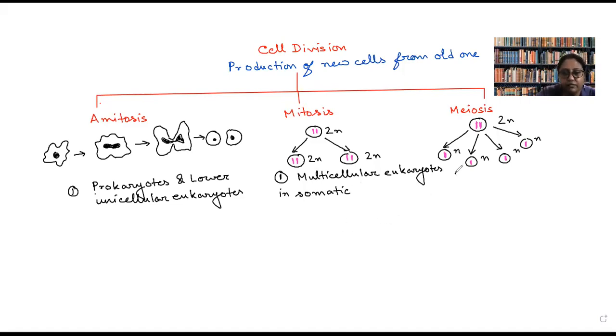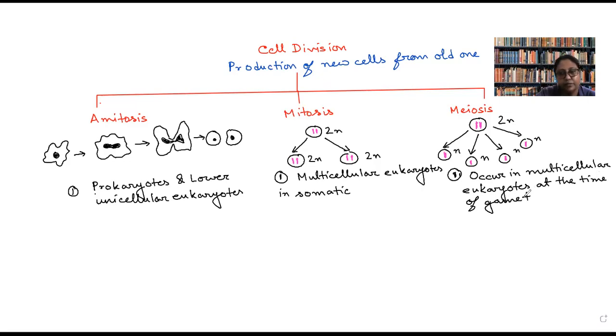Okay, and what about meiosis? Meiosis cell division occurs in obviously multicellular eukaryotes at the time of gamete production.